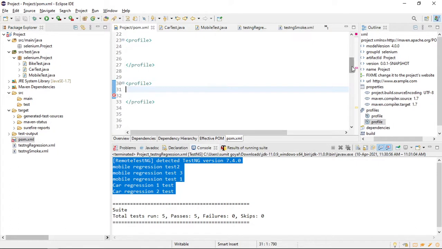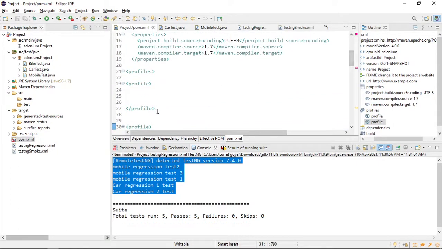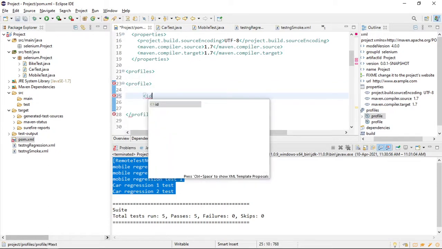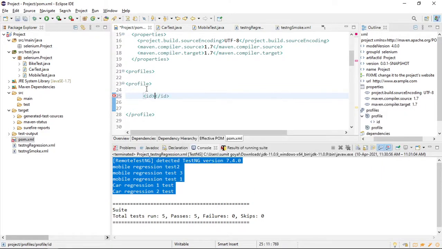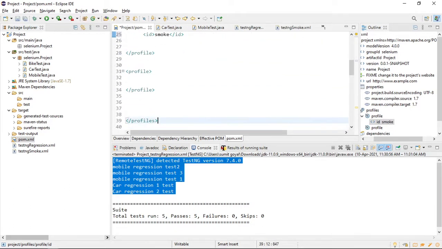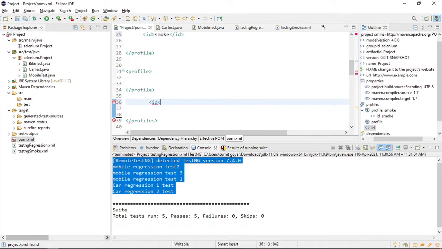Okay. So after that, as this is my first profile, I will give it the ID. The ID will be smoke. And for the second profile, I will say the ID is regression.